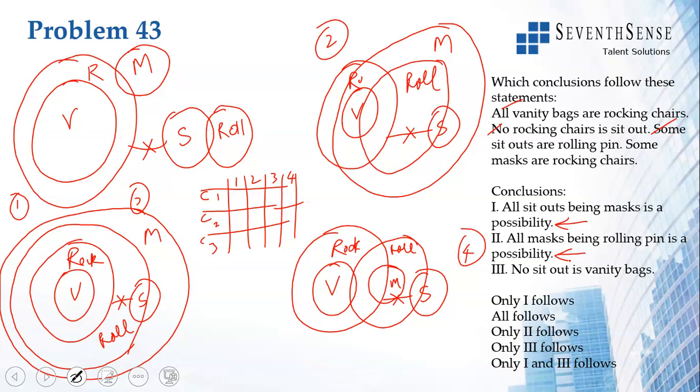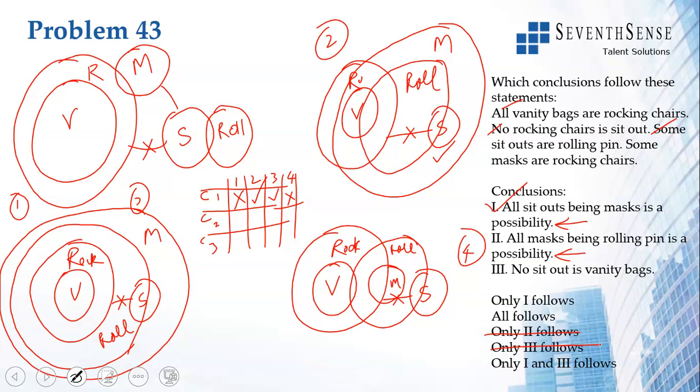Let us look at conclusion 1 in diagram 1. All sit outs being masks is a possibility? Let us look at this. All sit outs being masks is true here. So I have true here. Hence this conclusion is already true. I don't have to look at diagrams 3 and 4. You can look at diagram 3 and 4 for practice. In 4 it is not true, but it is true in 2. Even if it was true in 1, this conclusion would be valid. So conclusion 1 follows.